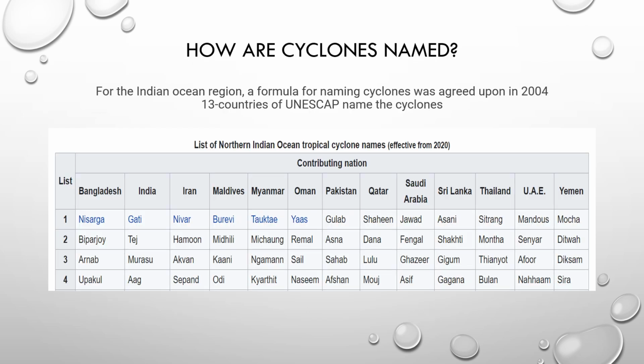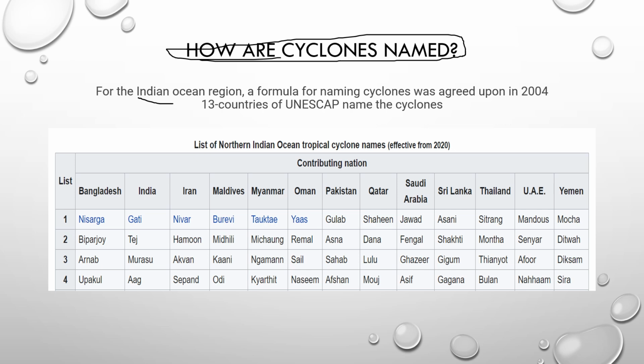Next, how and why are cyclones named? Why do we have names? In order to avoid confusion and have a proper identity, yes or no? In a similar way, many cyclones may occur at a single time. In order to avoid the confusion, the cyclones are named.